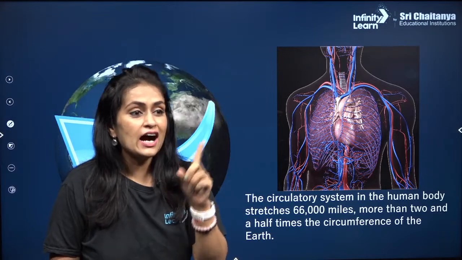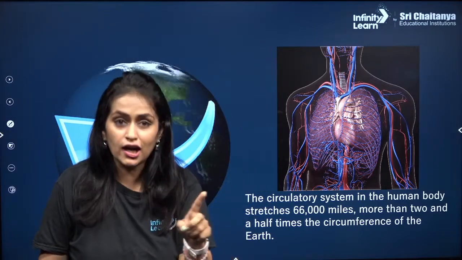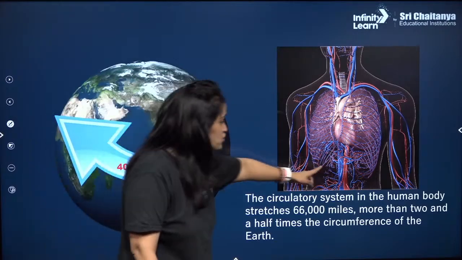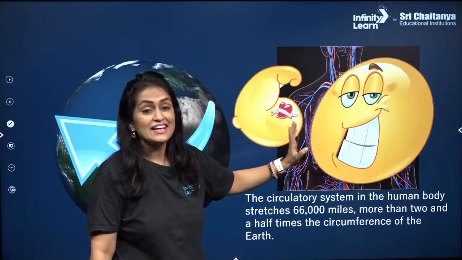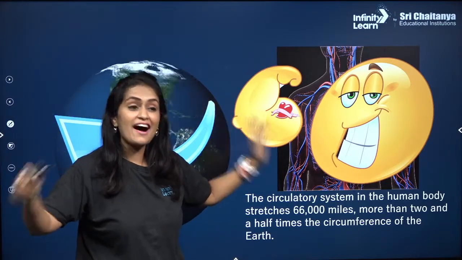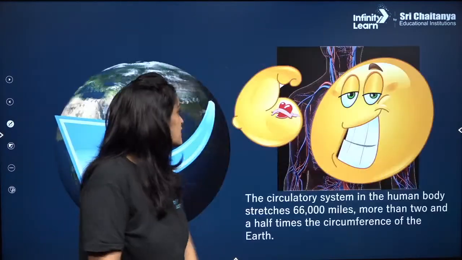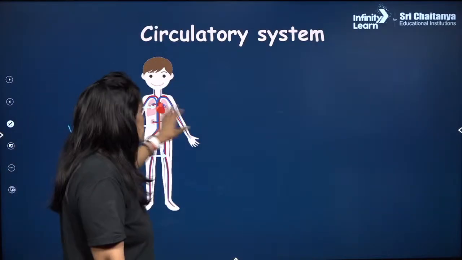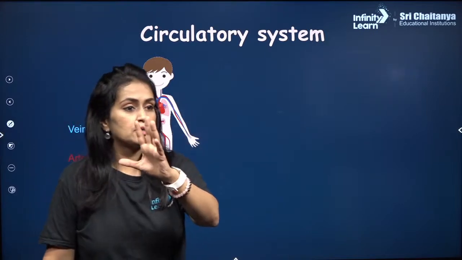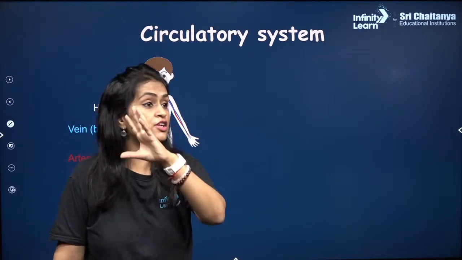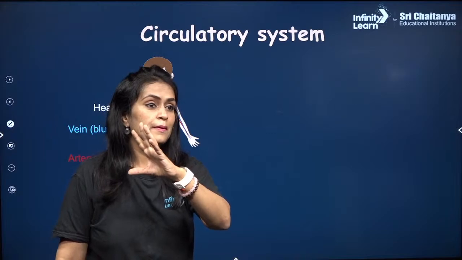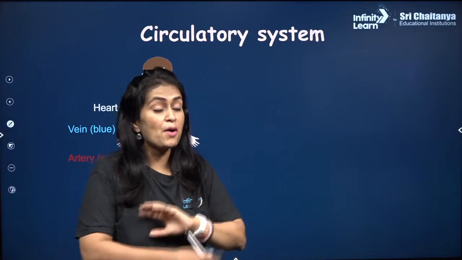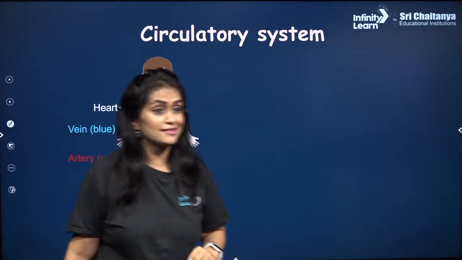You can take 2.5 rounds of your earth when we extend our circulatory system. That big is our circulatory system. Fantastic. Now here, what are the components of the circulatory system? Yes, 66 miles, that means near about 1 lakh kilometers.